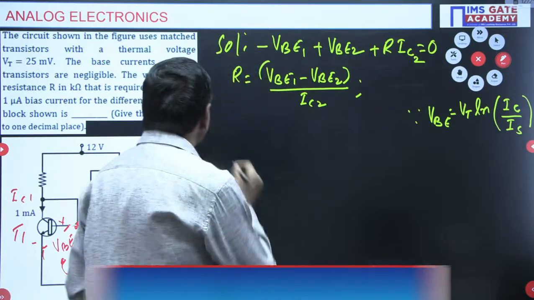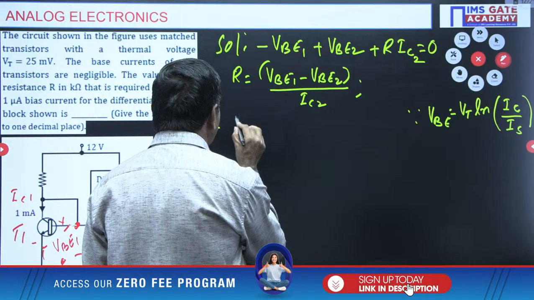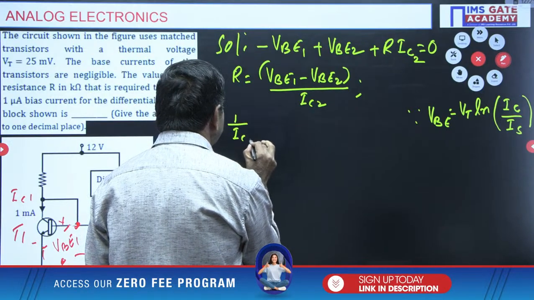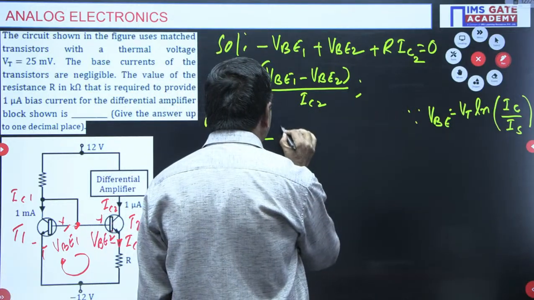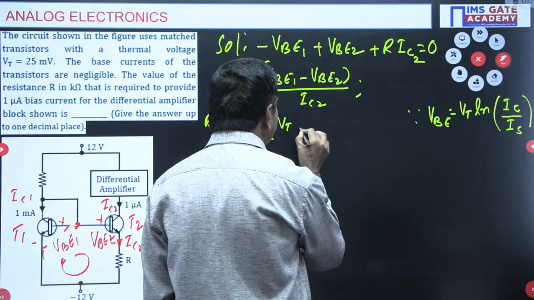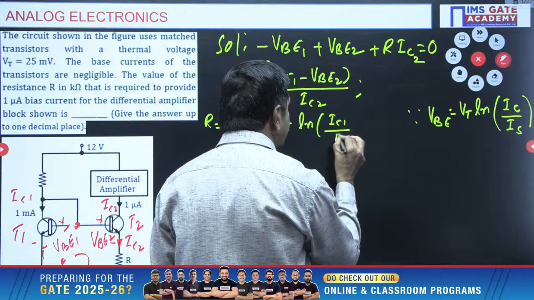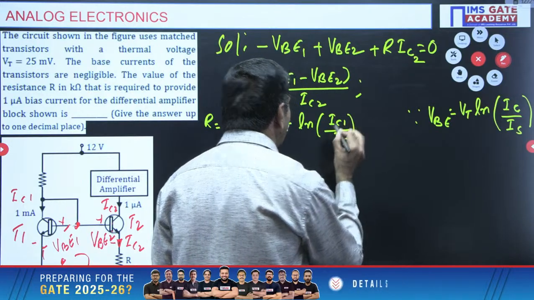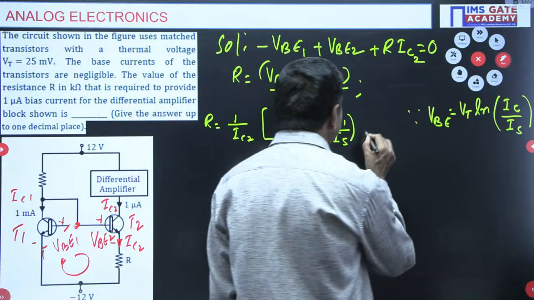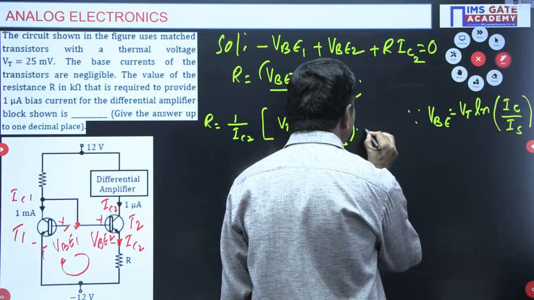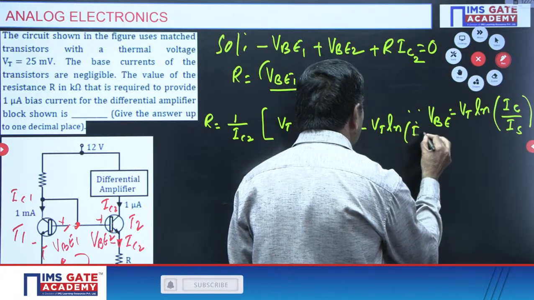Here I say the resistance R is calculated by the formula, with 1 by IC2 taken common. VBE1 is nothing but VT, the thermal equivalent of voltage, times ln of IC1 by IS, the reverse saturation current. What about VBE2? VBE2 is nothing but minus VT into ln of IC2 by IS.